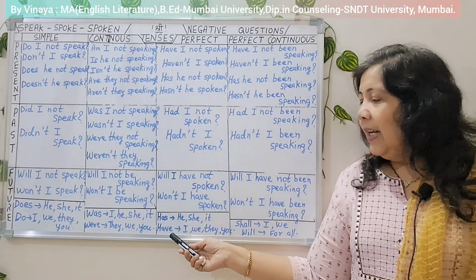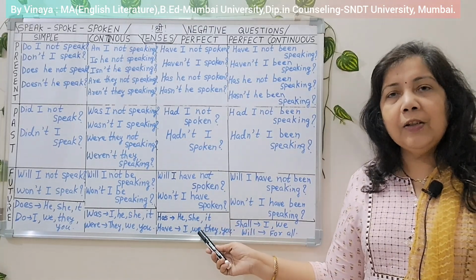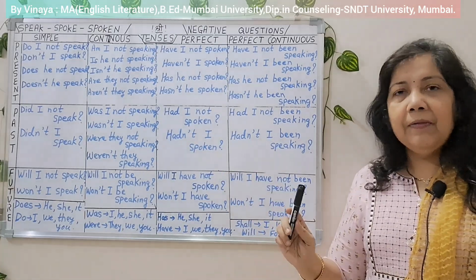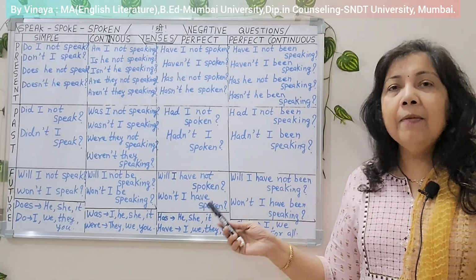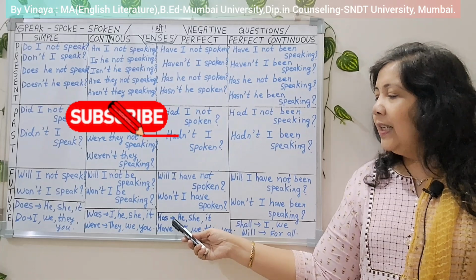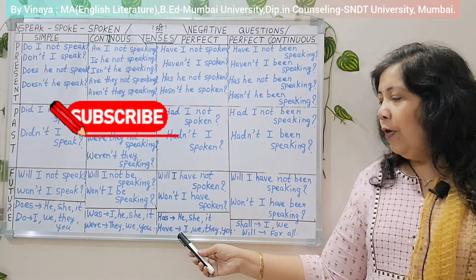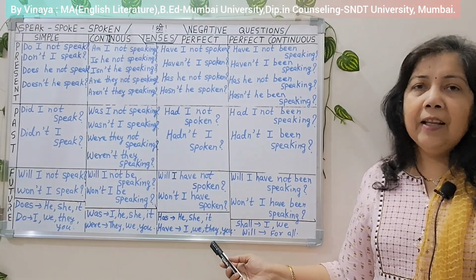Third tip, has and have. Whenever we use this has and have words in perfect tenses. In perfect tenses we use has and have, present tenses of course. Has is used for he, she and it. He, she, it has. And have for remaining I, we, they and you.